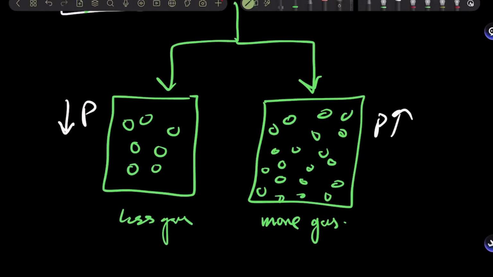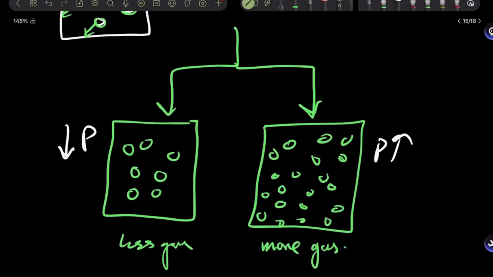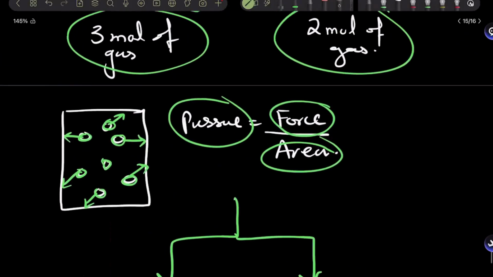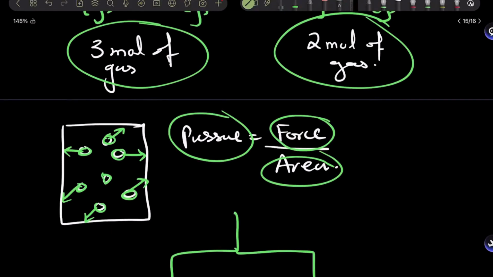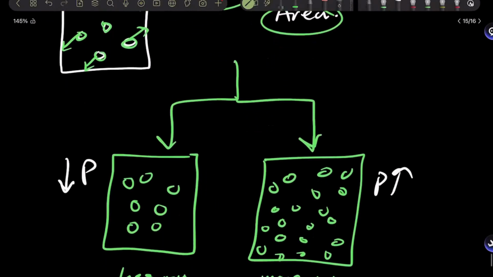Is that correct? Yes, there will be less pressure than the one with more. So pressure is caused by gas molecules hitting the sides of the containers, right? The more molecules you have in the container, the higher the pressure will be, right?